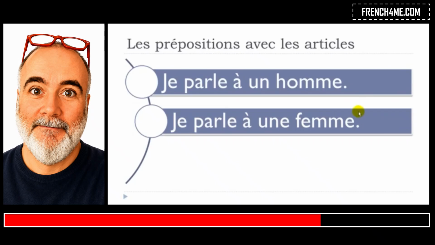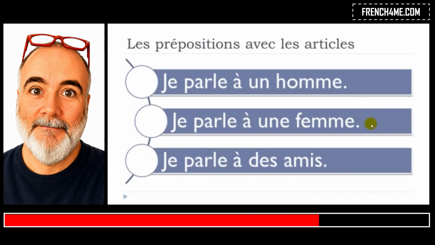So it's actually quite easy. And then have a look here. Je parle à des amis. All right. Je parle à des amis. Same thing here. You've got your preposition and then you've got the article. So un masculin, une, des. Okay, so the good news is that if you use this preposition à, and after that you put this article indéfini, un, une, des, nothing will happen. No modification, no changes, you just keep them like that.